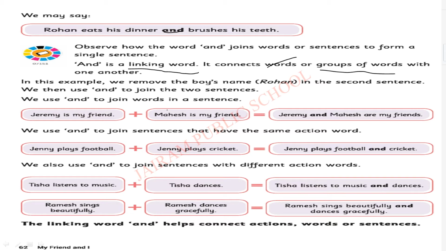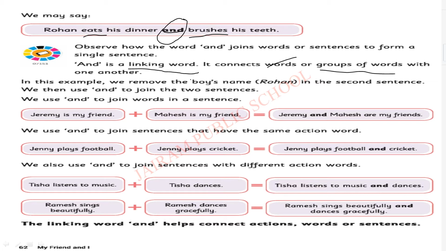Here in this sentence they have linked two actions. Rohan did two actions: number 1, eats; number 2, brushes. There are two action words, and we combined these two action words. This is the purpose of linking words, otherwise called conjunctions.